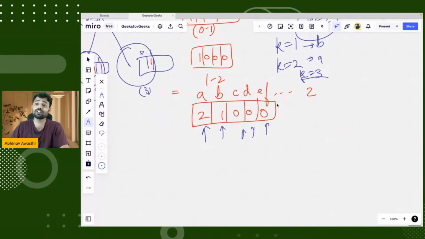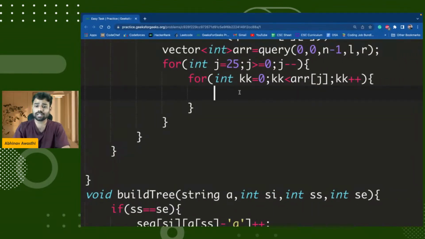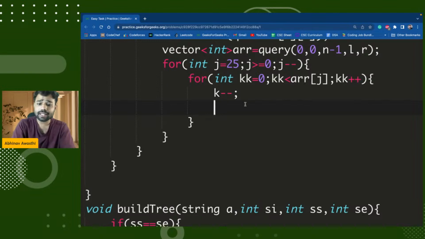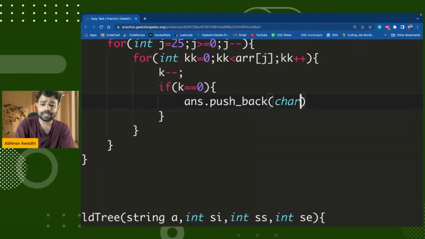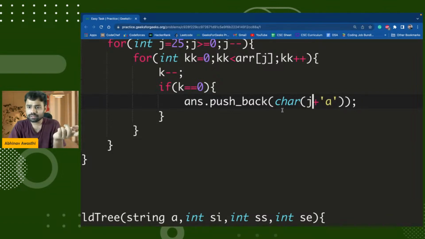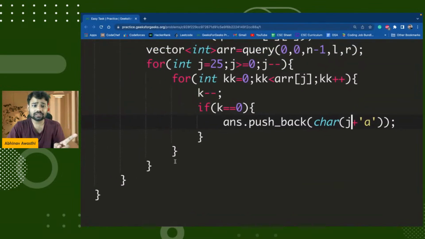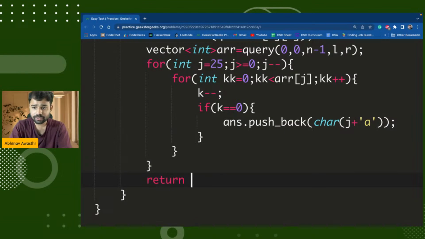But we want, let's say, a value of k as 2. So we don't want the first lexicographically largest. We want the second lexicographically largest. So when I get my first lexicographically largest, I will decrease my value of k. And if my k becomes equal to 0, it means I have got the kth lexicographically largest. Then I will push it back into my answer, the character present at my jth index, so a plus j. Okay, that is what we will do. And then at the last I will return my answer.